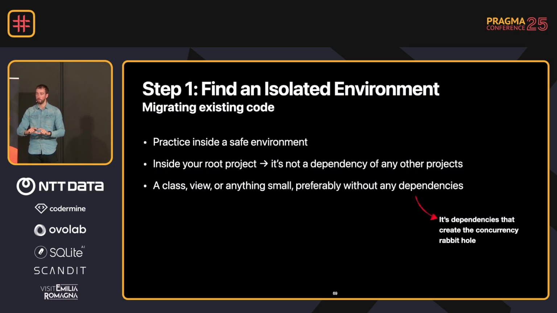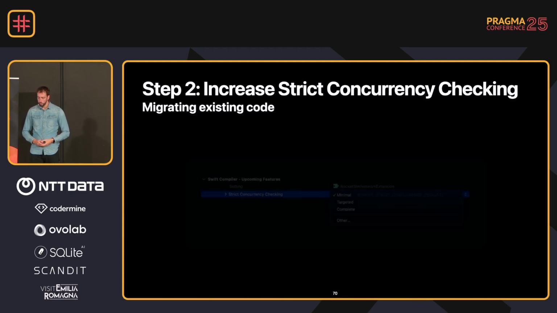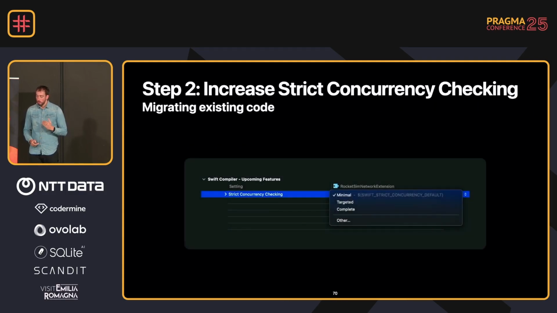So it might very well be that if you suddenly make all of that async and use concurrency, you will create a rabbit hole where you need to update all those dependent packages as well. Slowly migrate to strict concurrency. We didn't really dive into this, but these are steps to gracefully enable the strict concurrency checks. This is something you want to do for each project step by step, and it allows you to gracefully migrate to Swift 6.